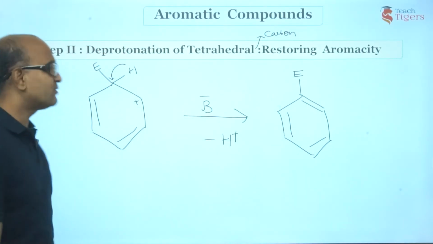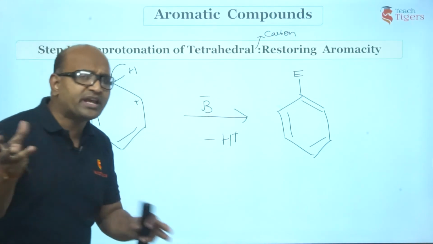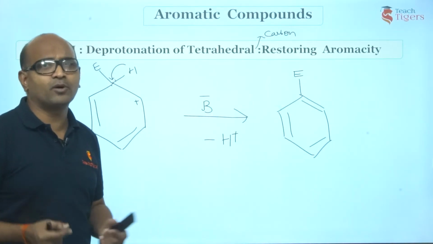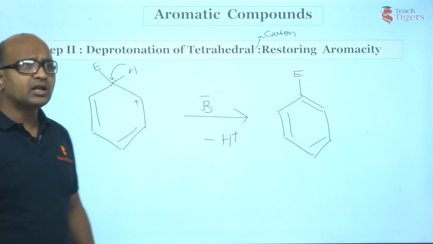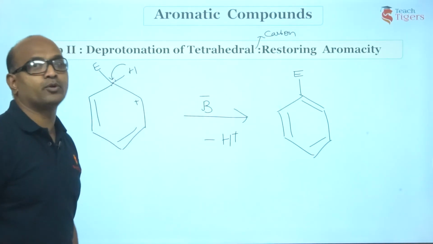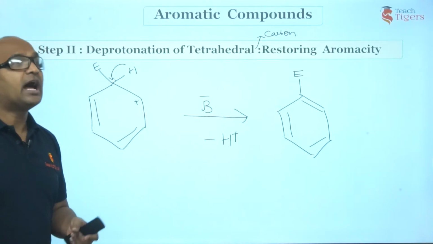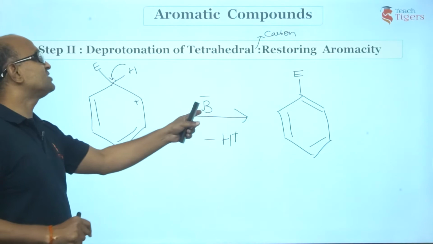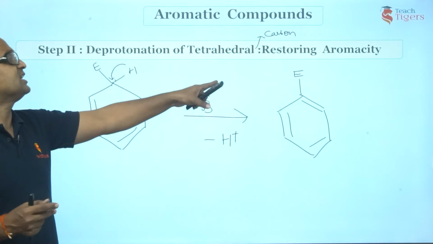Now, sir, you may have a question here. Sir, why did you remove H? Why not this E? Whenever you break a bond in the reaction mixture, you try to break a weak bond, generally, and you try to make a strong bond. The bond between carbon and hydrogen can be broken more easily than the bond between carbon and this electrophile. So hence, I am breaking the bond which can be easily removed. In the presence of B minus, H plus can be readily removed, resulting in that species.